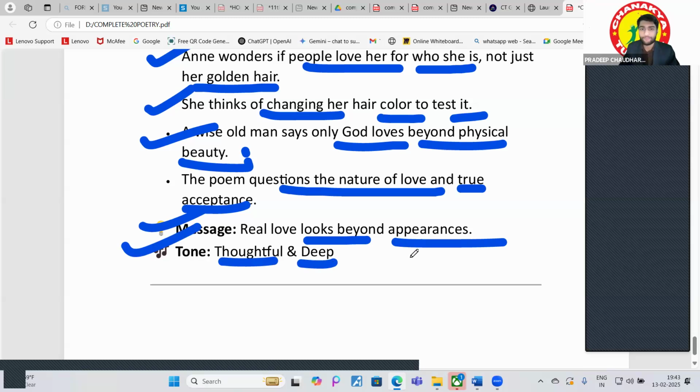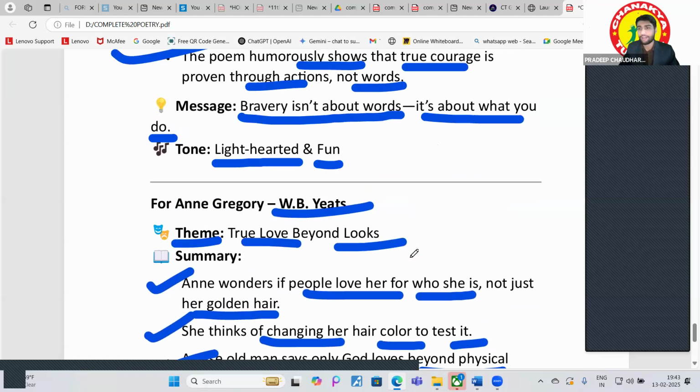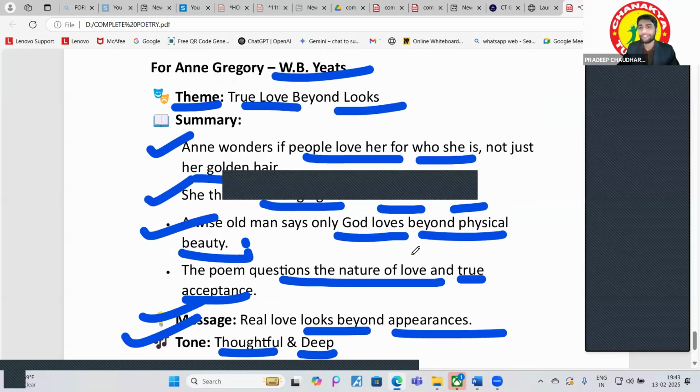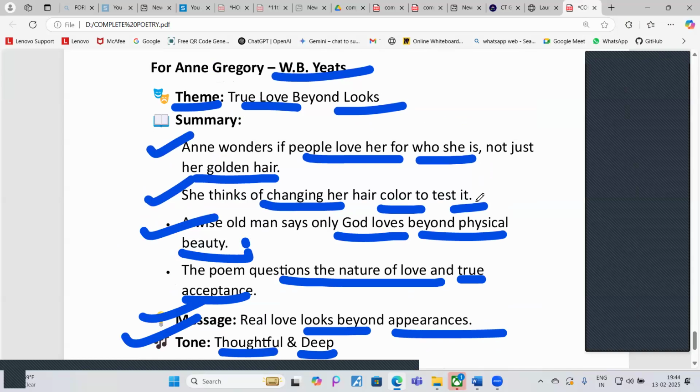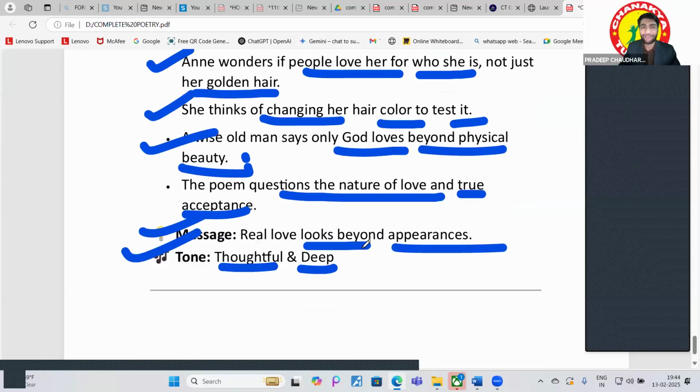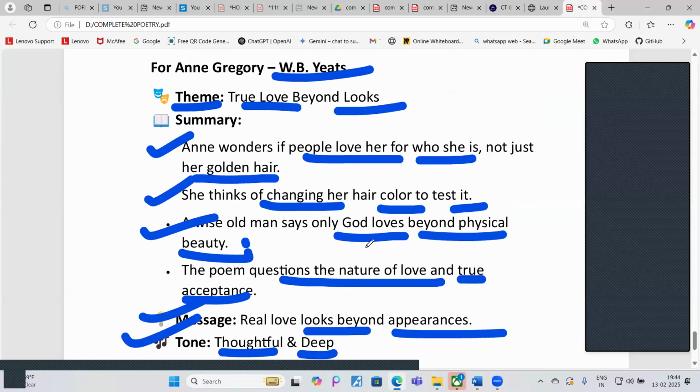It's Valentine week as well, na? Okay. And that's why everyone is just pretending. So that's why this poem is for all of you. Okay, guys? Not for me, sir. Oh, for me also, sir. Okay, good, good. This poem is all for all of us. Right. We should love beyond the appearances.